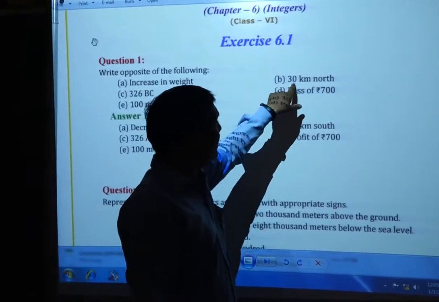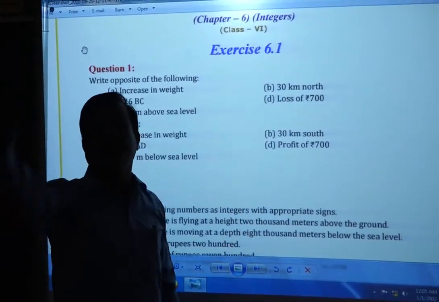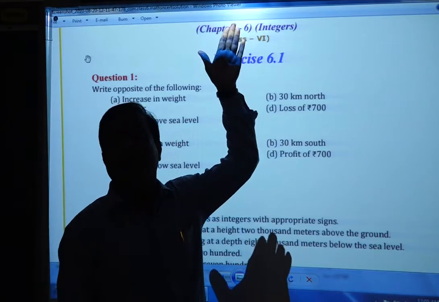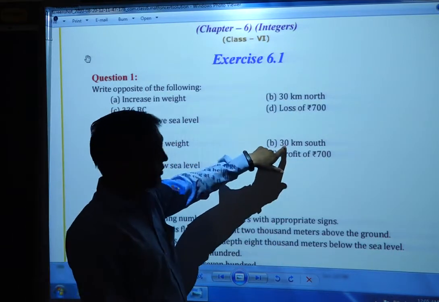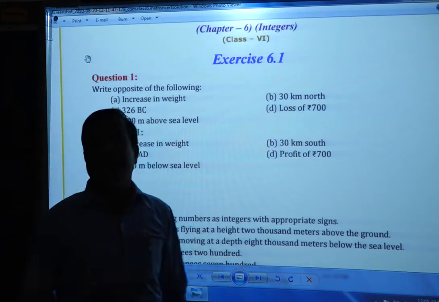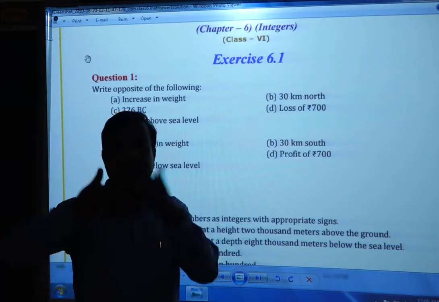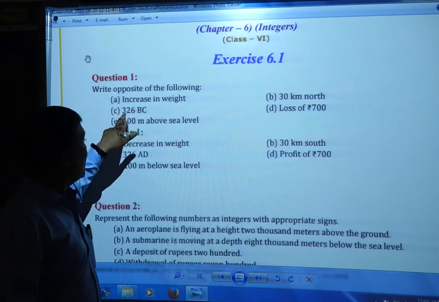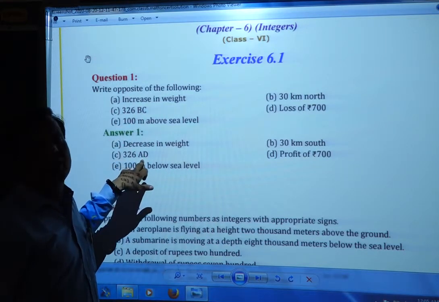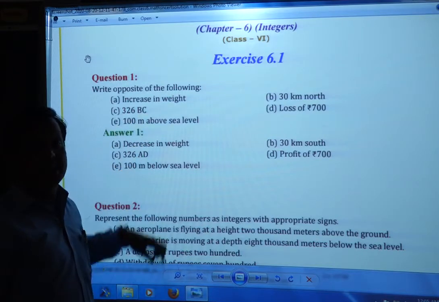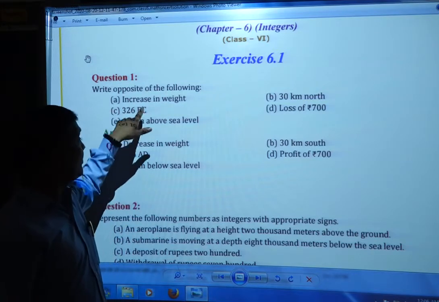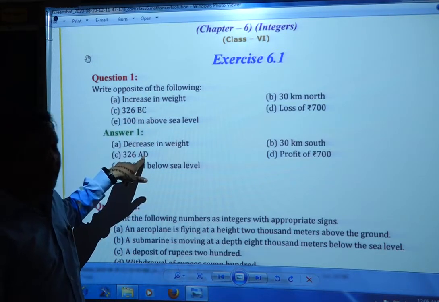Second one, 30 kilometer north. If you are 30 kilometer north, then the opposite is 30 kilometer south. Next, 326 BC. BC means before Christ and AD means Anno Domini. So the opposite of 326 BC is 326 AD. Maybe you get confused about BC and AD. This is the difference: BC is before Christ era, and AD, Anno Domini, is after Christ era.